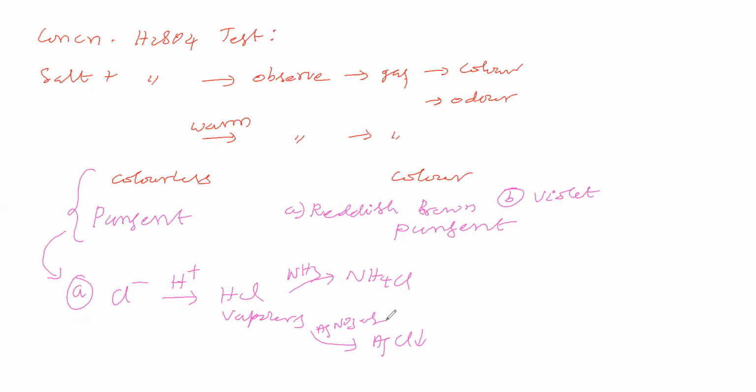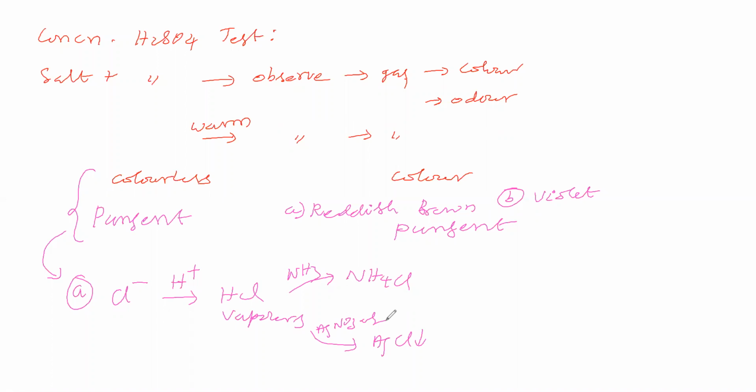HCl vapors you can observe in the laboratory. You might have used concentrated HCl. When you open the concentrated HCl lid, you can observe vapors. Vapors may come from concentrated HCl. So HCl exists in vapor form. On dissolving in water, it becomes a solution, HCl aqueous solution.